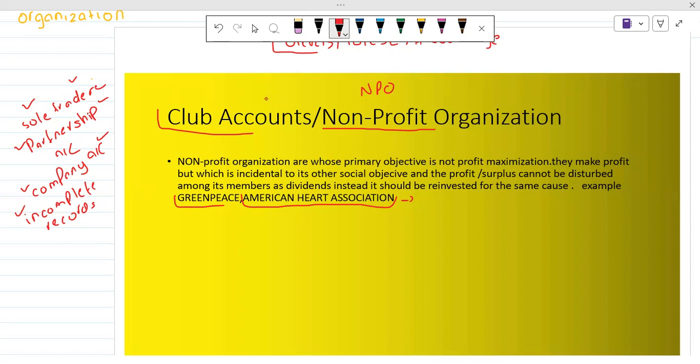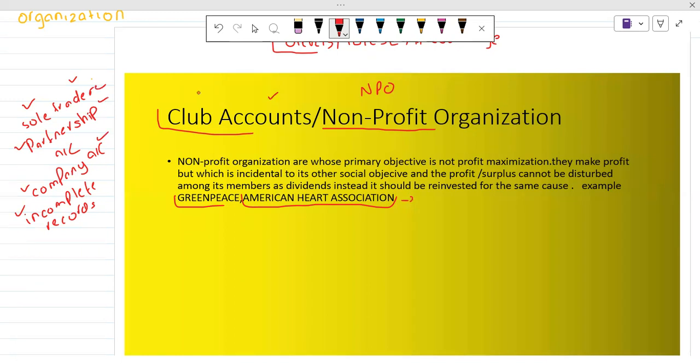Okay, and the other one is club accounts. In Faisalabad, there is a club, and I think the name of that club is Chenab Club. Maybe a few of you have a subscription to that club. So in club accounts, basically we subscribe to the club, and if we have subscribed, it means that we are eligible to get their services and facilities which are provided by the club.